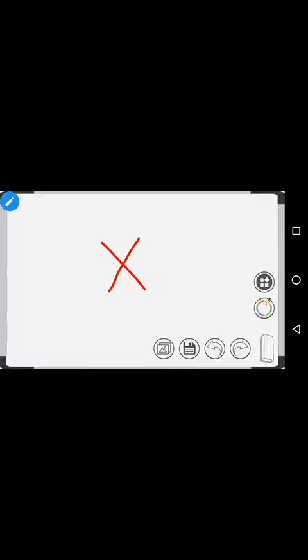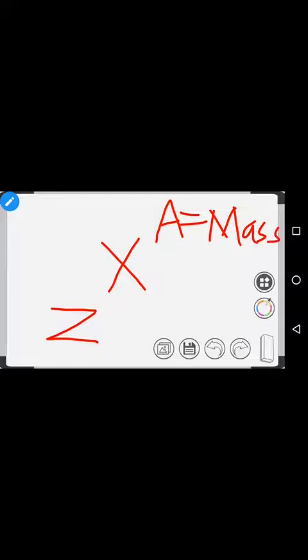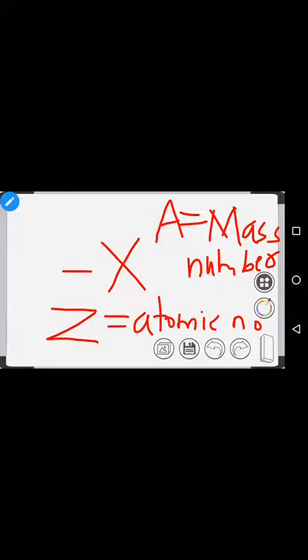In the element, downside you write Z. Always the atomic number is given downside, and above we represent the mass number, whose symbol is A. A is called the mass number, Z is called the atomic number. Don't get confused. And X is the element.